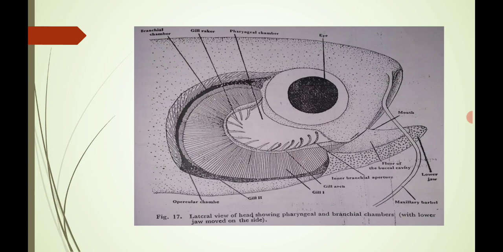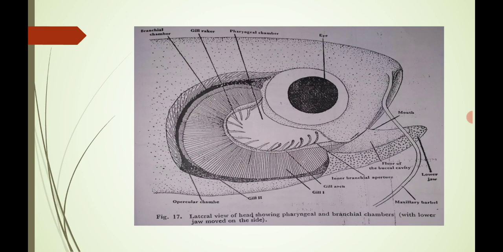Here these are the gill slits. The gill arch is present as very small ear-like portions, then the first gill slit, and outside it the second gill slit, and the outermost part is the opercular chamber.